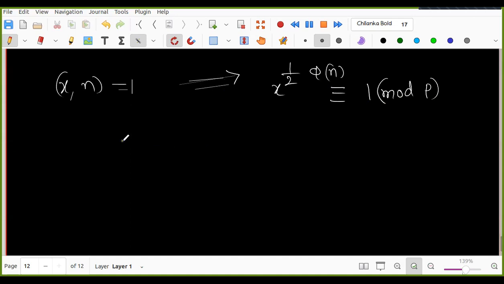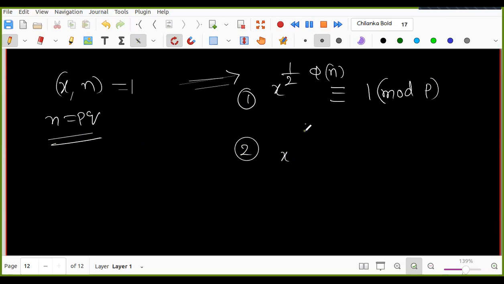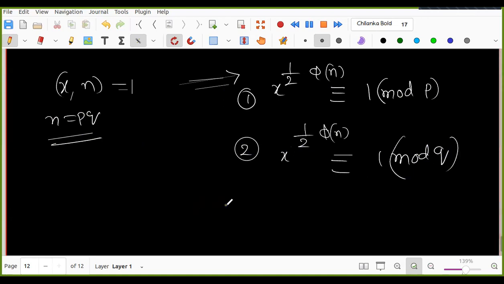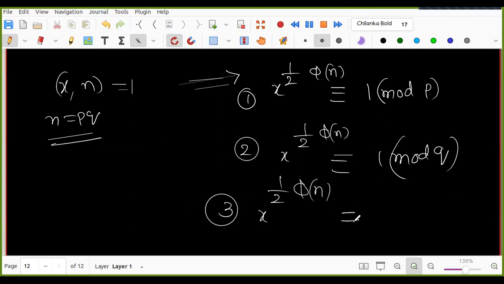So where n is equal to pq. So this is number 1. Number 2 is that x power half times phi of n is congruent to 1 mod q. So there is no discrepancy between. The third part is that x power half phi of n, actually this is our goal, is congruent to 1 mod n directly.